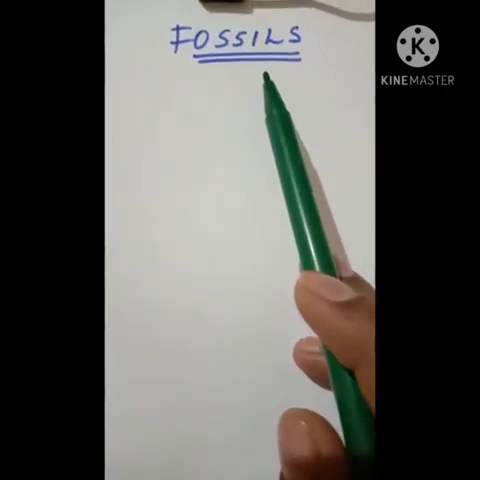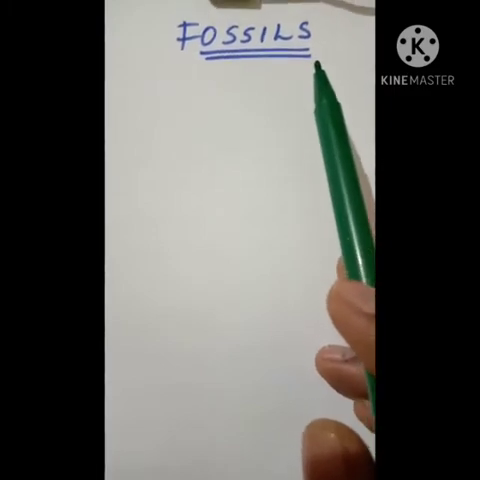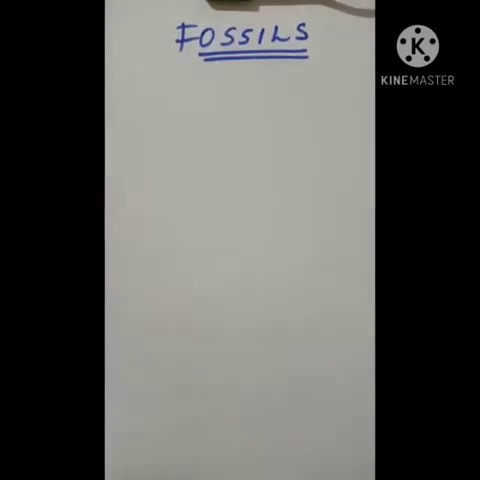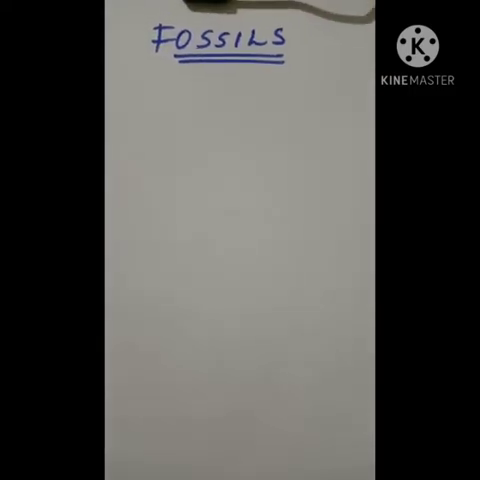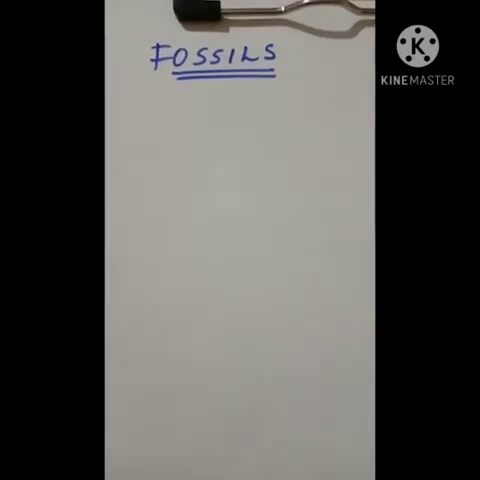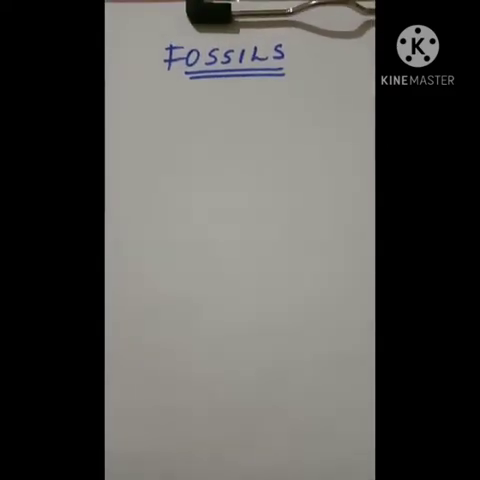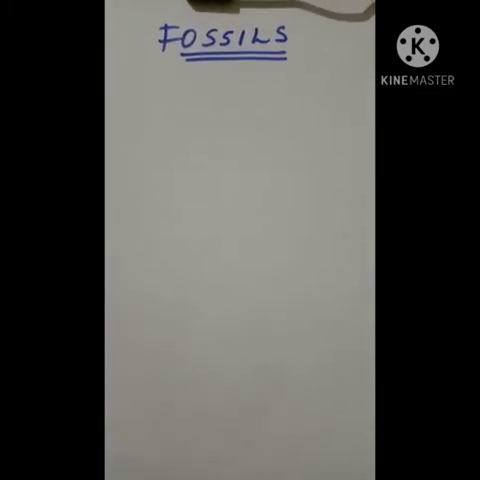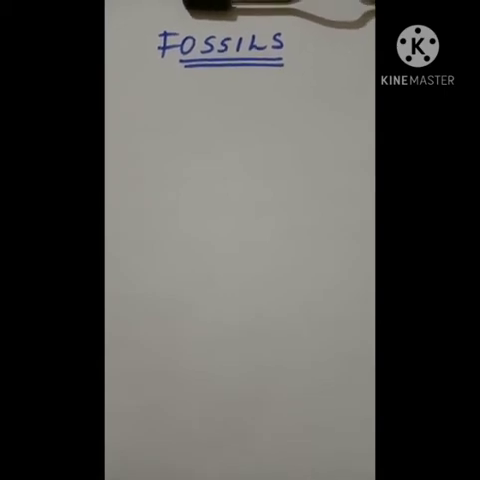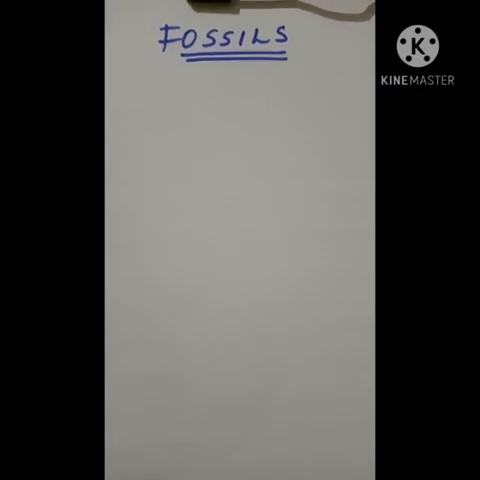So I think you people are aware of this topic since your primary classes, right? Since 7th or 8th you have been studying what fossils are. So how are these fossils formed? For example, if I say there were dinosaurs living once upon a time, how do you believe that? How do we believe that dinosaurs were alive? Okay, so that is through this fossil study.